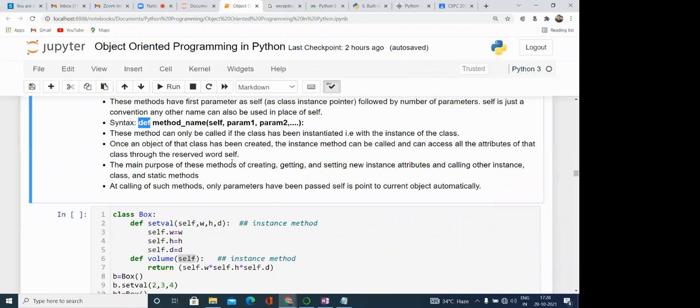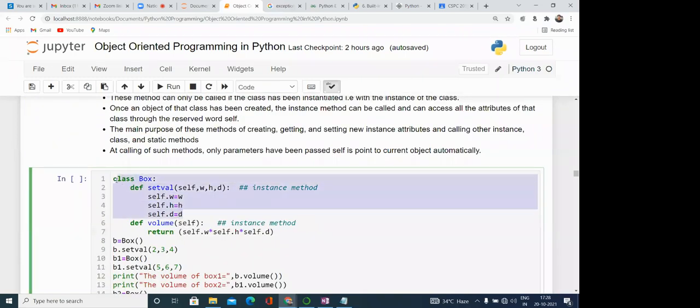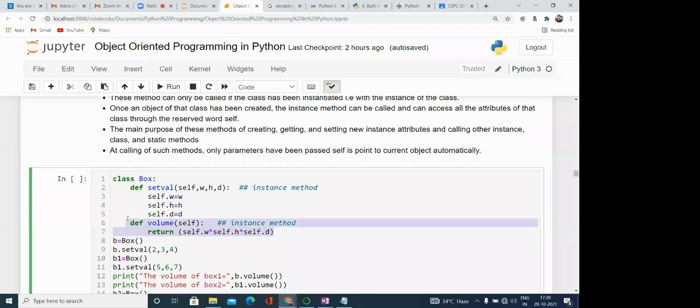Simply we can define it with the def keyword, then the method name, then self. In case of instance methods, we use the keyword self. Self is the keyword that is pointing to the current instance, then the list of parameters we can use. So this type of method is the instance method, and generally that method is used to work with the instance variable. Sometimes we can initialize the instance variable, or we can access the instance variable, or we can perform certain operations on the instance variable.